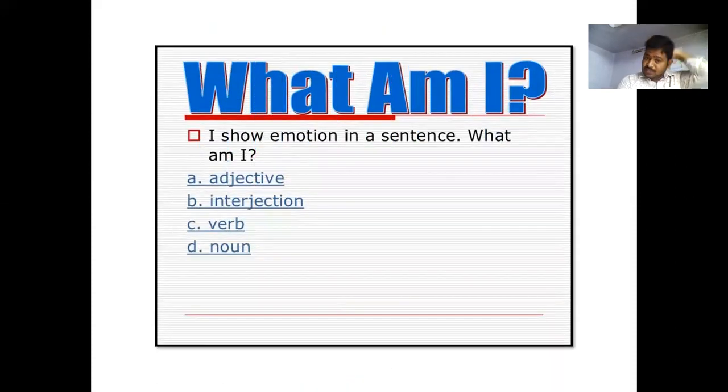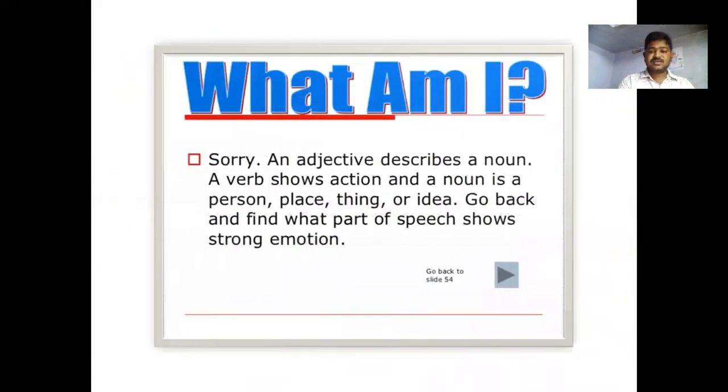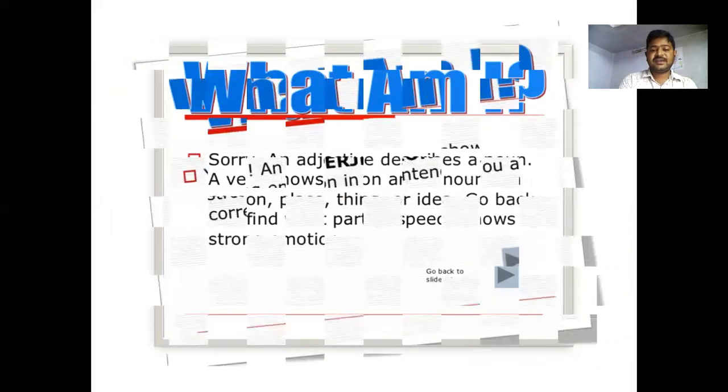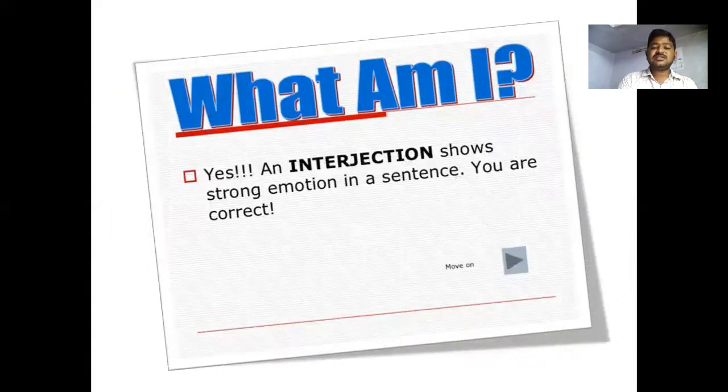I show emotion in a sentence. What am I? A, adjective. B, interjection. C, verb. D, noun. An adjective describes a noun. A verb shows an action. A noun is a person, place or thing. And the answer is, an interjection shows strong emotion in a sentence.